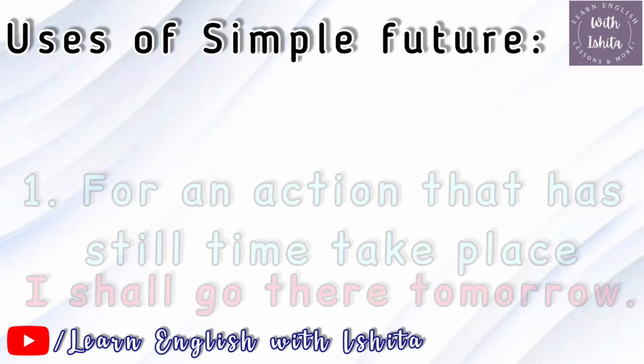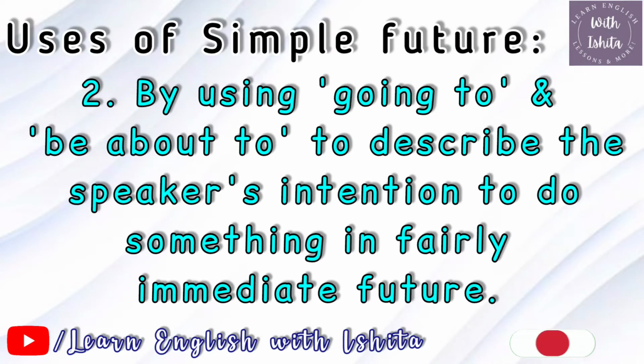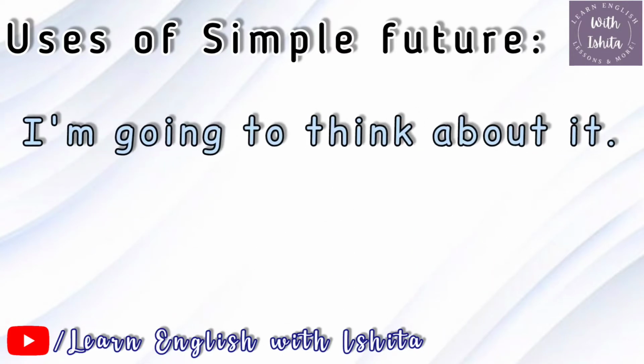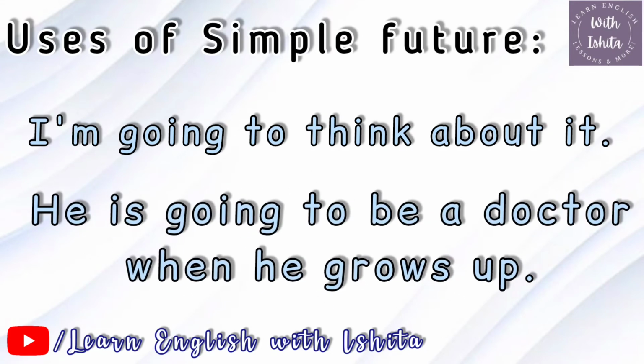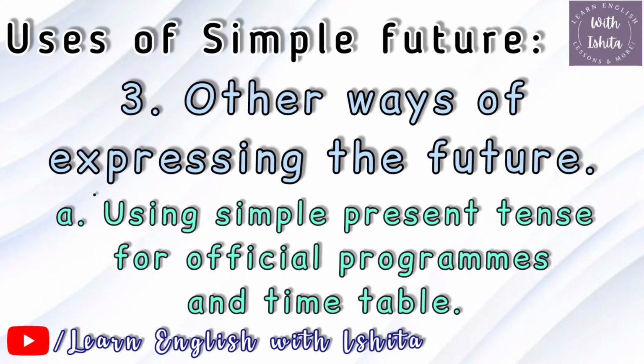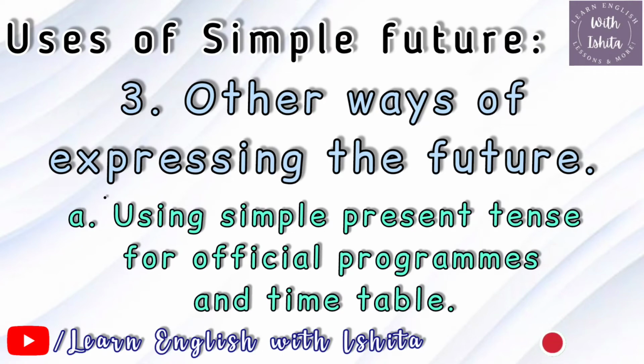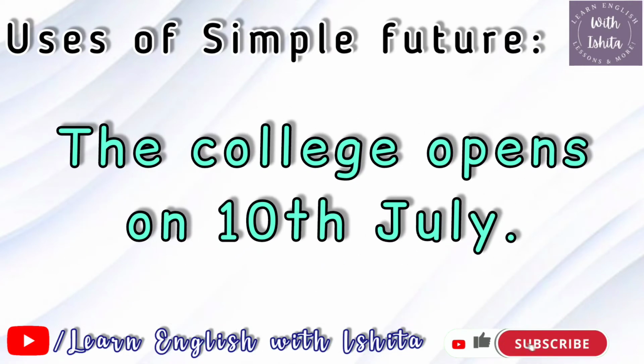Number two, by using going to and be about to, we describe the speaker's intention to do something in the immediate future. For example, I'm going to think about it. He is going to be a doctor when he grows up. And the third one, other ways of expressing the future: using the simple present tense for official programs or timetables. For example, the college opens on 10th July.